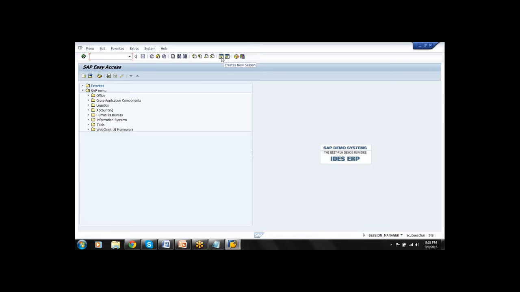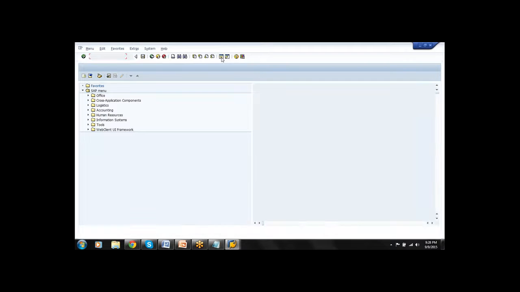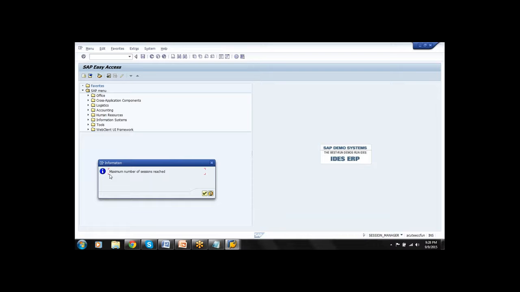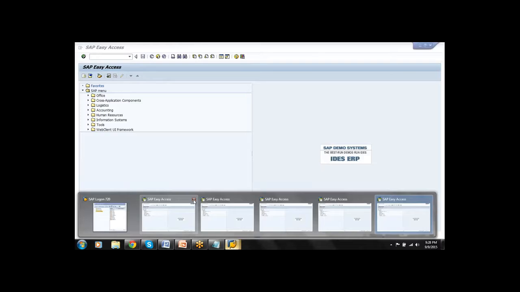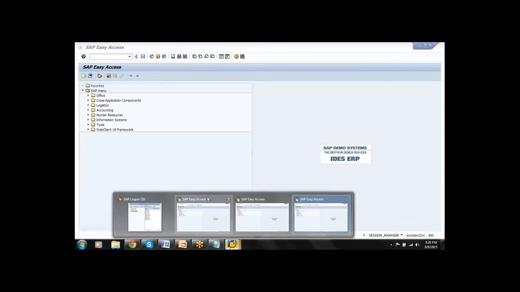Already we have opened one screen. The icon is Create new session. 2, 3, 4, 5, 6. If you try for the 7th time, the system will throw a message saying that the maximum number of sessions has been reached. So the maximum number of screens we can open is 6 under a single user ID and password.